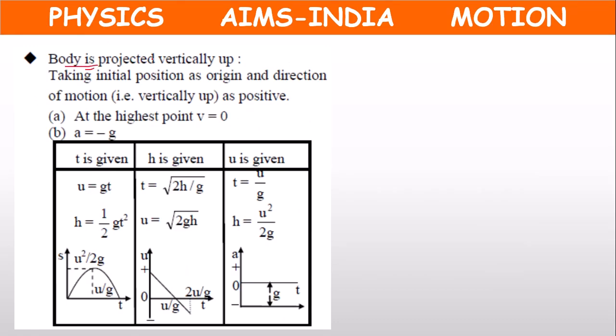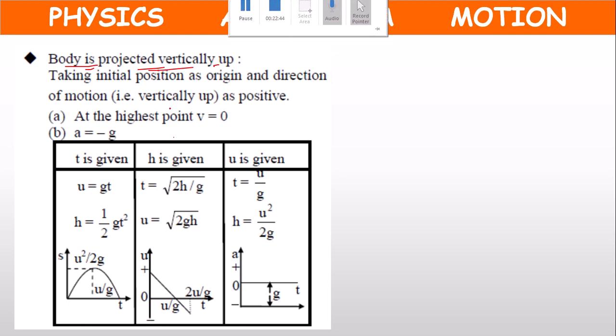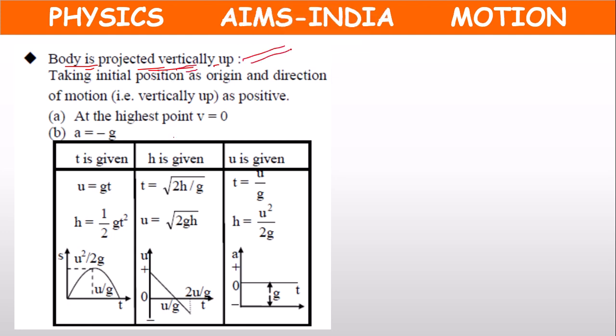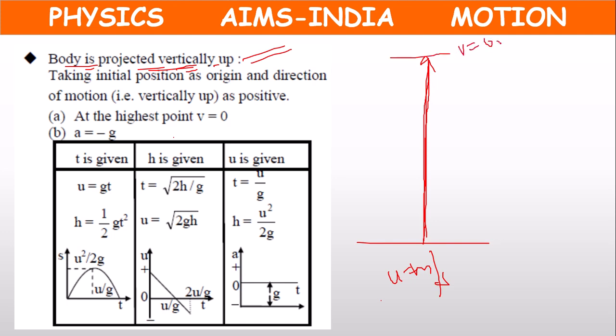Next, children. When a body is projected vertically up, means while throwing we have to use some velocity, then only it will go up. It will go up to a certain height until its final velocity becomes 0. There it cannot go up. From there it starts falling down. So initial velocity will be u, but final velocity will be 0 for a vertically projected body.